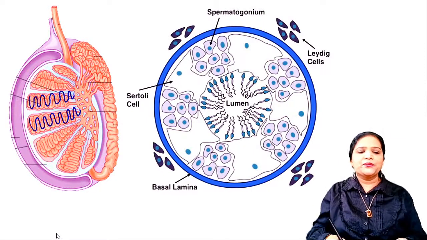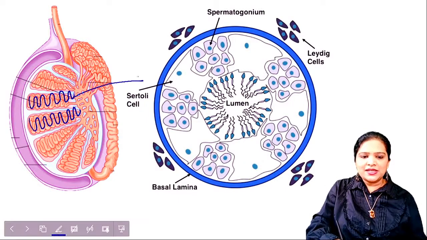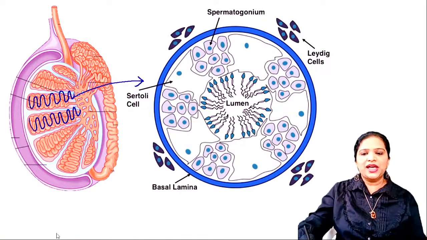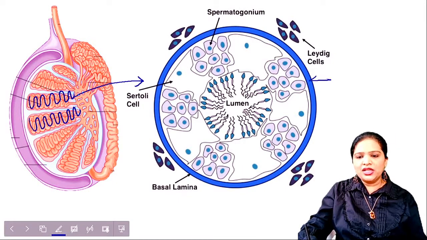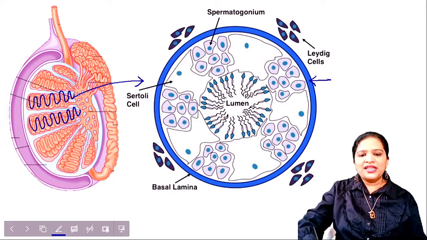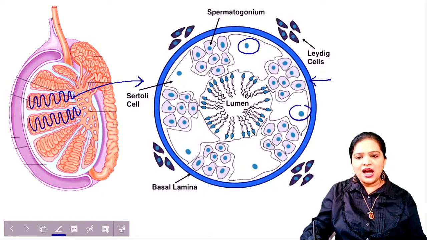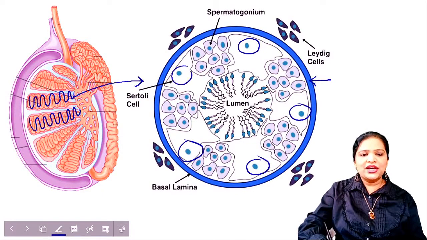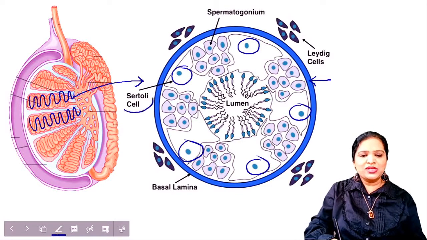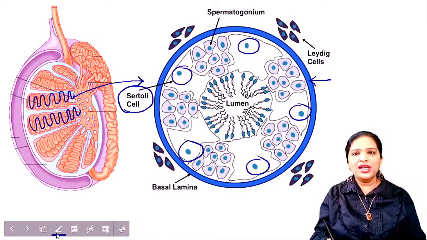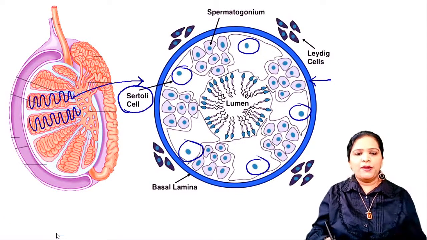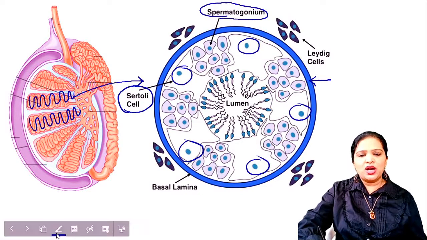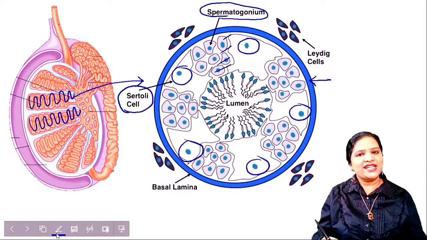Okay. Then inside the testis, seminiferous tubules, if you take a cross section, the structure will be like this. So this is the primordial germ cell area, and these large cells are the Sertoli cells. Okay. So what are Sertoli cells? They are called nursing cells because they give nutrition to the growing spermatozoa. Okay. And these are all the developing spermatozoa, different stages, primary, secondary, like this.